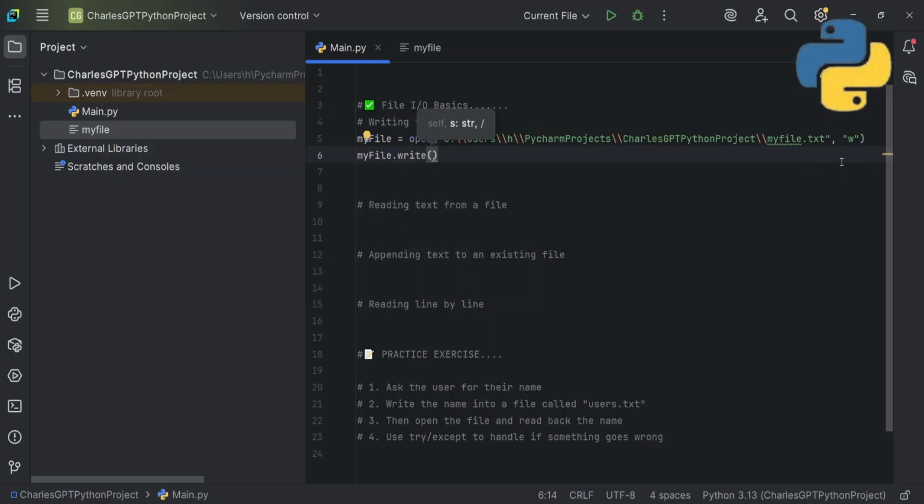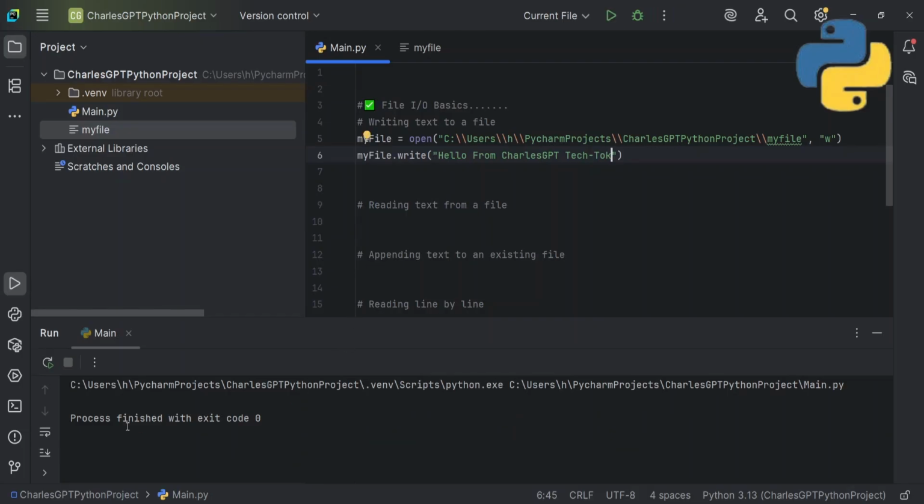My file dot write. I think I'll just remove this .txt because it didn't come with the location. So my file dot write, I'll just add "hello from Charles GPT Tech Talk" like this. So if I run this program, Shift F10, it exits with code 0.